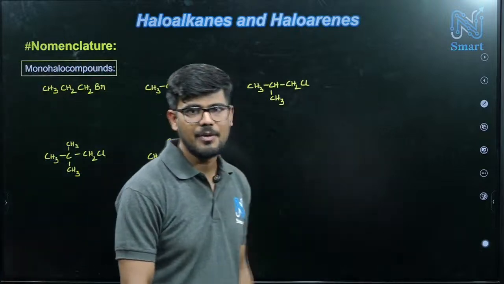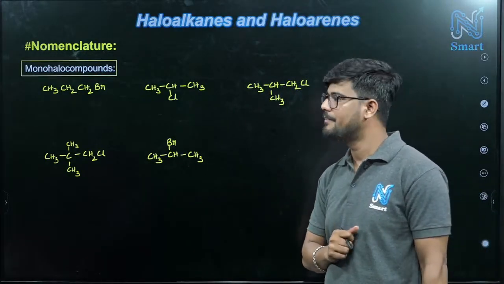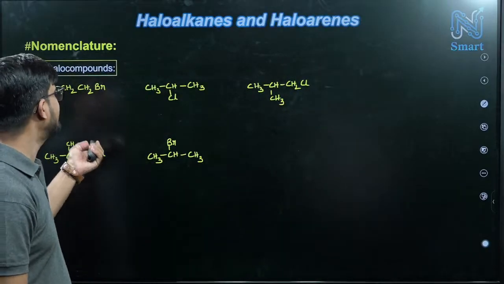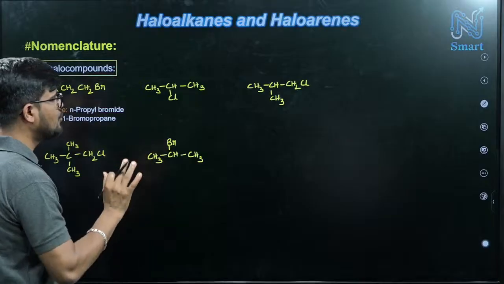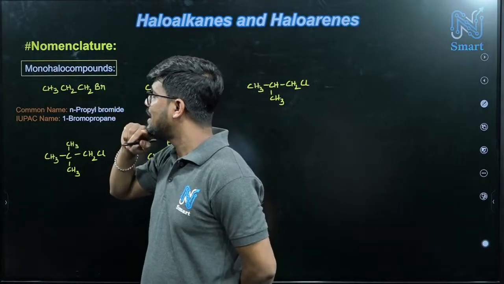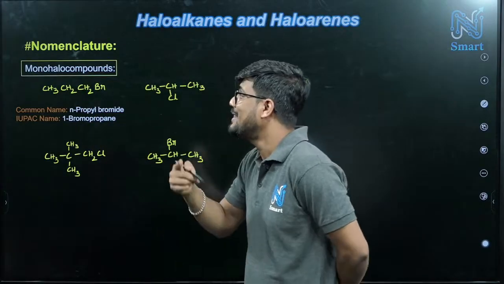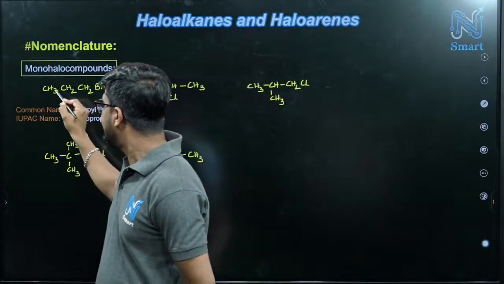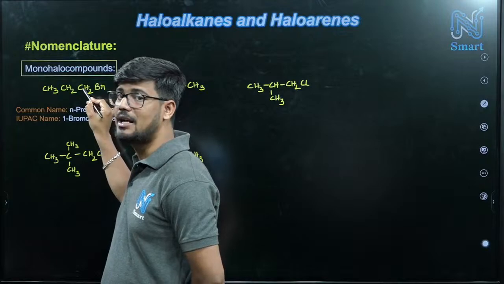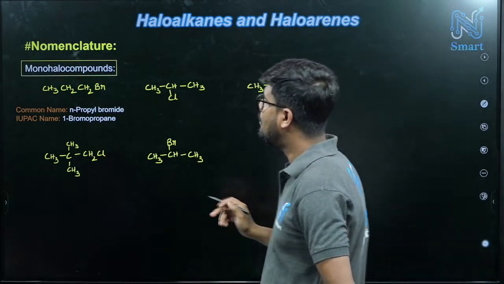So let's say we have this type of compound. Two things we have: one is the common name, second one is the IUPAC name. How will we name it? Let's see the first example, then it will be clear to you. First example. So in total how many carbons do we have here? 1, 2, 3. Now how will we name it? See, we have a substituent with this carbon, right? So how will we give the number?